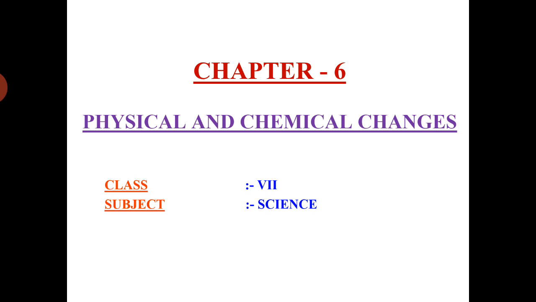All substances which are found in surroundings in nature are made up of certain chemicals. For example, pen, pencil, blackboard, mouse of your computer, they are all made up of certain chemicals. Right? If there is no change in chemical, then it will be a physical change. Suppose I am having a mouse in my hand and I throw it. What will happen to that mouse? Definitely it will break into pieces. But is there a change in chemical? No. So, it is a physical change. Clear?